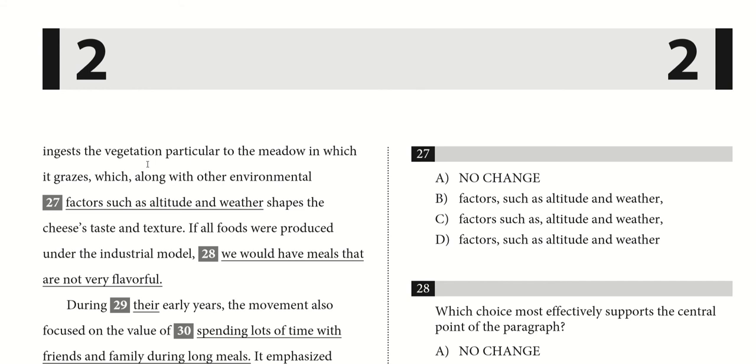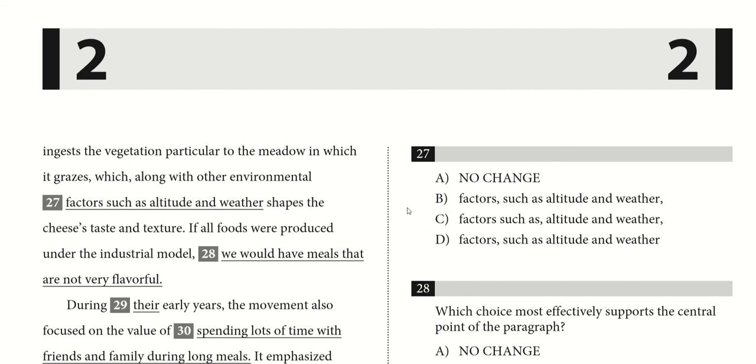So we need a few commas here. So along with other environmental factors, we probably want a comma after factors. Again, why? Because we want to start separating this portion right here. There's not one at the moment, so A is out, C is also out.